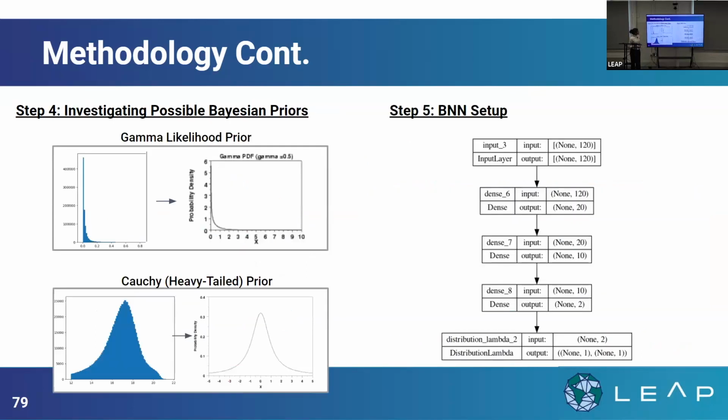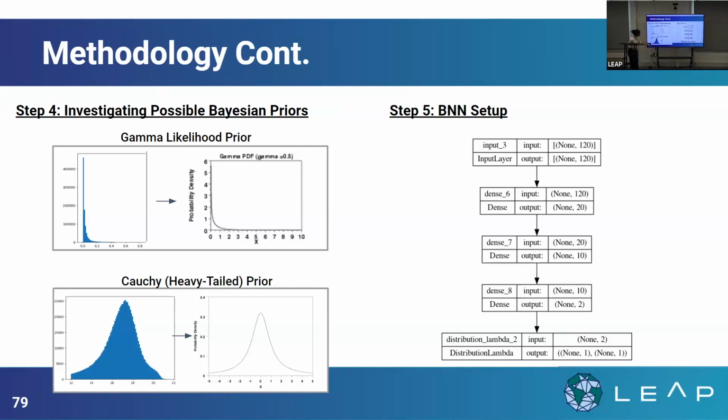And then looking into some possible Bayesian priors based on the shapes of our data. We can see from this very interesting curve of our filtered precipitation data that it looks very similar to a gamma PDF. So I had this preconception going in that maybe the gamma prior would be a good estimator for this data.